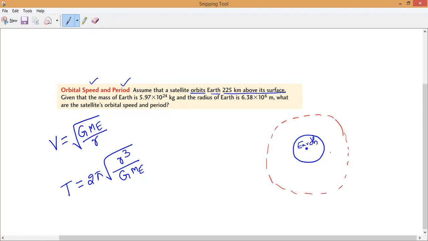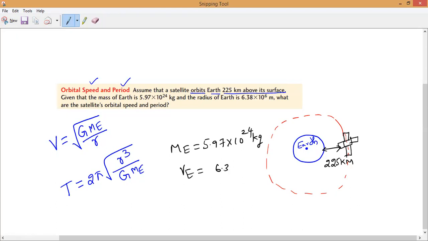So let me take this as the satellite. Above the surface, what is the height? 225 kilometers. Now, they have given the mass of the Earth, which is 5.97 into 10 power 24 kilograms. They have also given the radius of the Earth, which is 6.38 into 10 power 6 meters.